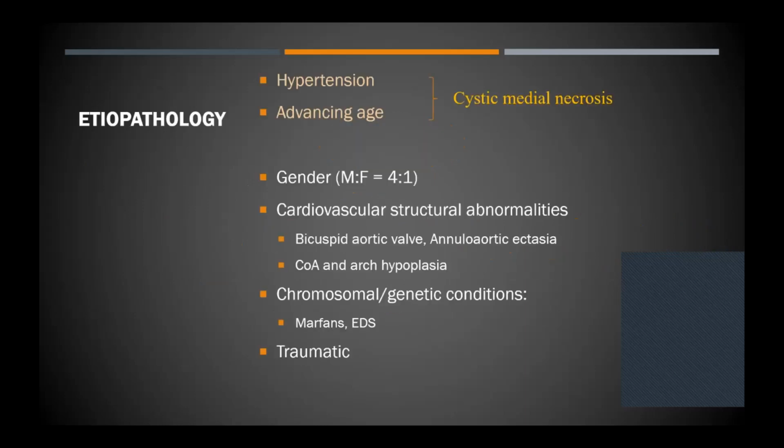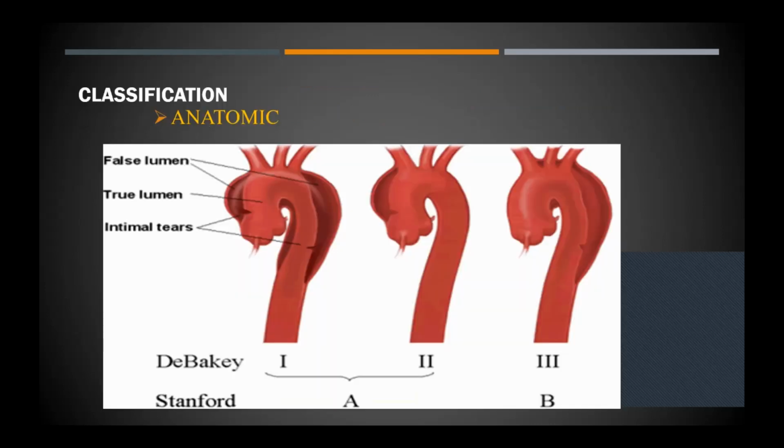Now, as far as etiology is concerned, the most common risk factors we tend to see are hypertension and increasing age. These cause a particular pathology known as cystic medial necrosis, which predisposes the aorta to dissection. It's more common in males, and it's also seen more commonly when there are various structural anomalies like bicuspid aortic valve or coarctation. Certain genetic conditions like connective tissue disease like Marfan's and Ehlers-Danlos predispose patients to having a dissection, and trauma is again another common cause.